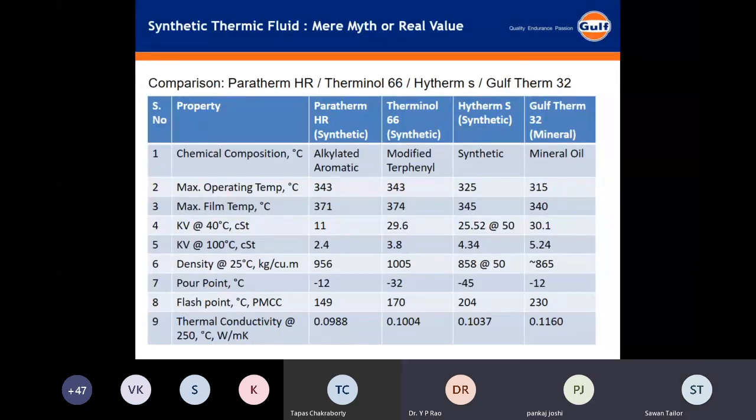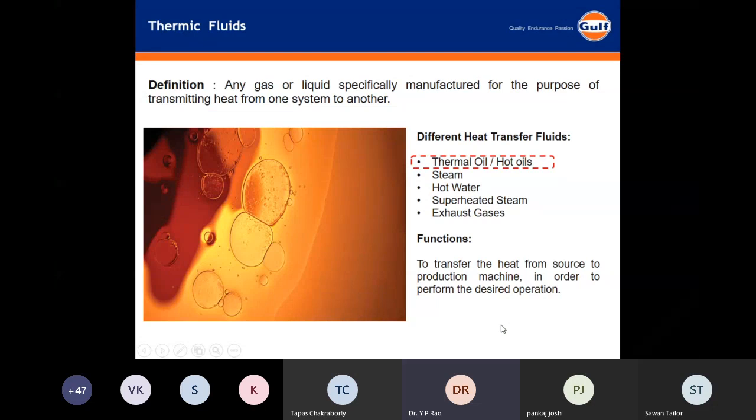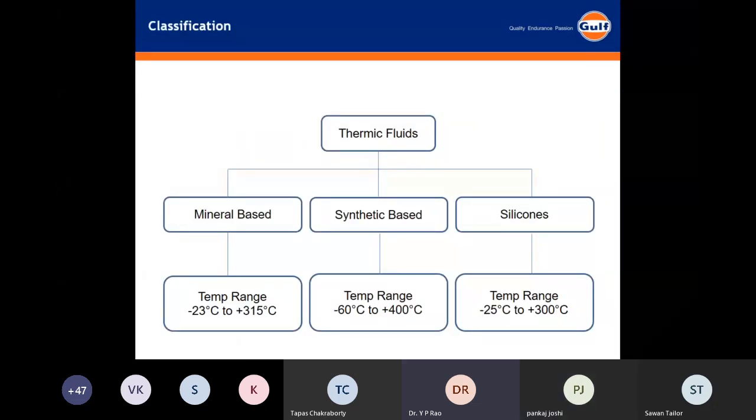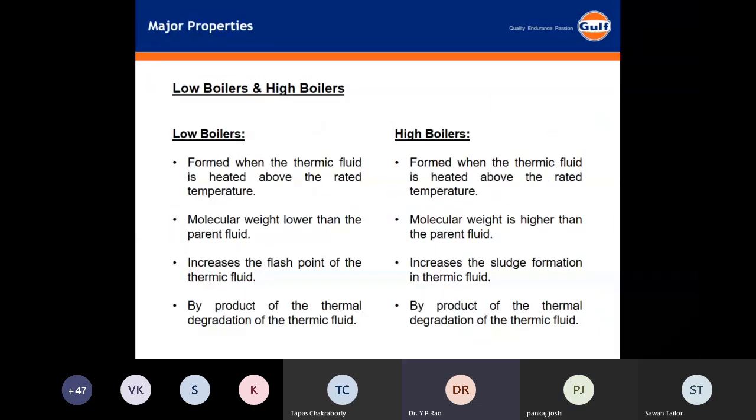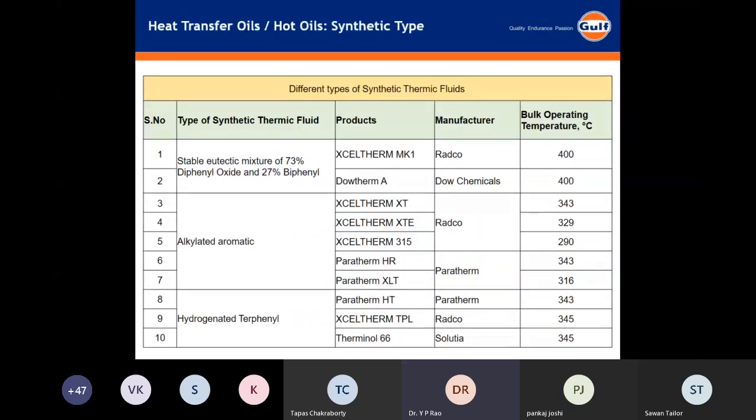No. Top-up could be because of different reasons. Top-up because of evaporation, what I told you holds good only for evaporation. If the product is getting decomposed, getting oxidized, and sludge formation takes place, then there must be filters to remove that, and then also you require a top-up. If there are leakages in the system, then again top-up increases. But everything being all right, the lower the flash point, the higher the top-up, directionally. Right, sir.